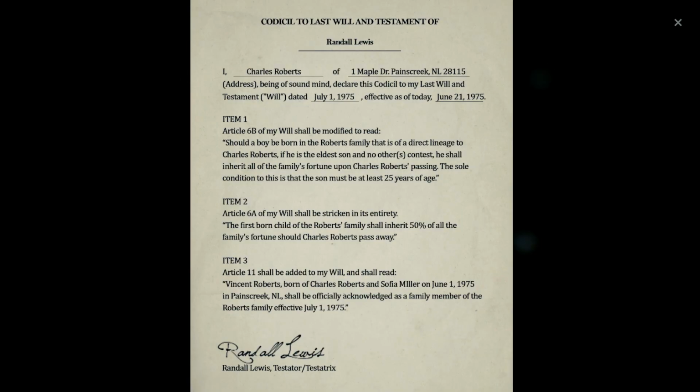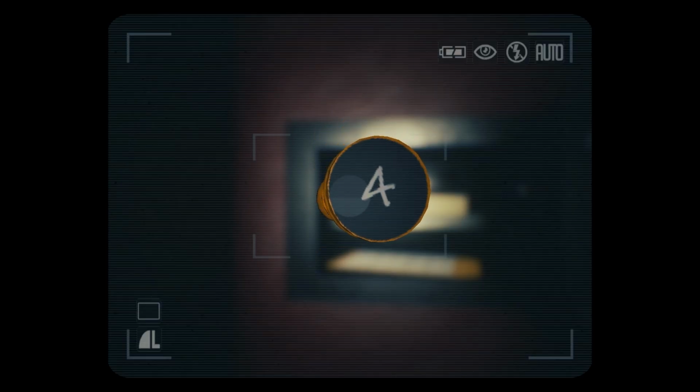Inside, we find a will from Charles Roberts, dated June 21st, 1975, that reads, "Vincent Roberts, born of Charles Roberts and Sophia Miller on June 1st, 1975, in Paynes Creek, shall be officially acknowledged as a family member of the Roberts family effective July 1st, 1975, solidifying and confirming Vincent is the heir to the Roberts estate and fortune." We also find another chess piece with the number 4 written on the bottom and a diary from Charles.